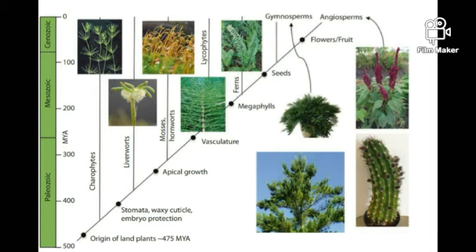Earth is approximately 4.55 billion years old. If expressed as a month-long calendar, life appeared on day 8, cyanobacteria on day 10, eukaryotic cells on day 24, land plants on day 28, gymnosperms on day 29, and angiosperms on the afternoon of day 30.